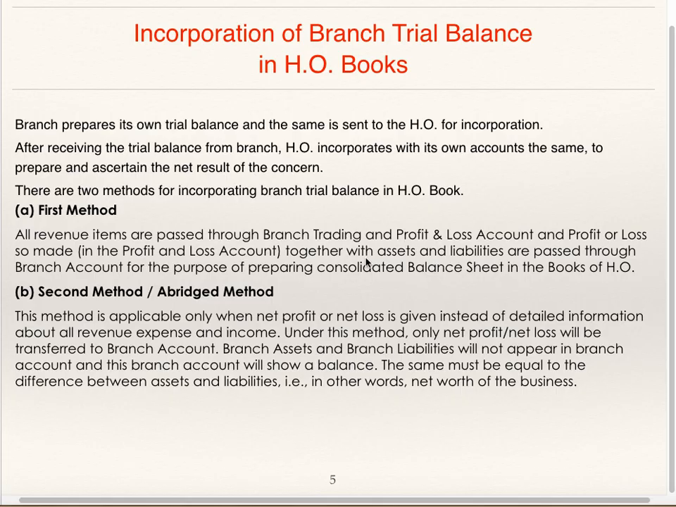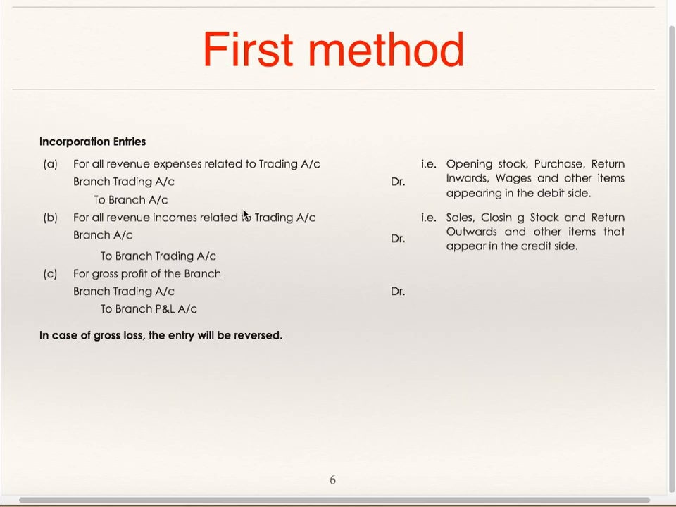Whereas in first method, branch account records all incomes, expenses, assets as well as liabilities. So in the books of head office, if you prepare branch account, it will tally as per first method. As per second method, it will not tally, but difference is exactly equal to difference between branch assets and liabilities. Now we'll see journal entries as per first method as well as second method.